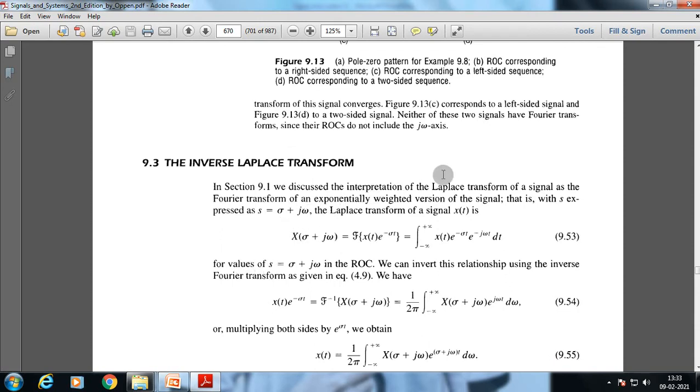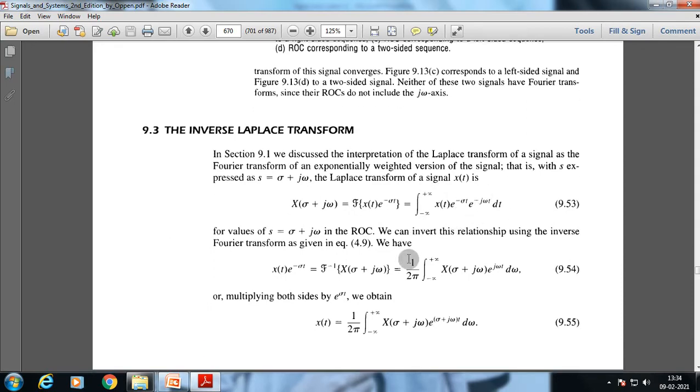Now, as we discussed, the interpretation of the Laplace transform of a signal is the Fourier transform of an exponentially weighted version of the signal. That is, with s expressed as sigma plus j omega, the Laplace transform of x(t), X(sigma plus j omega), is equal to the Fourier transform of x(t) e to the power minus sigma t. We have already discussed all these points.